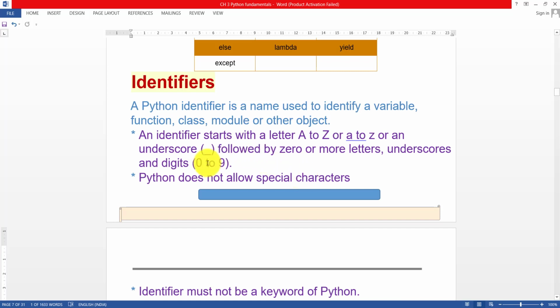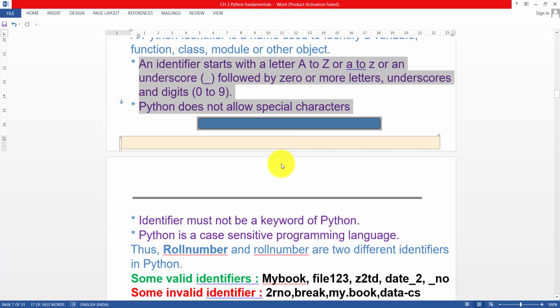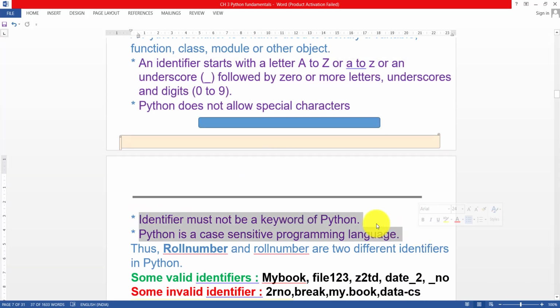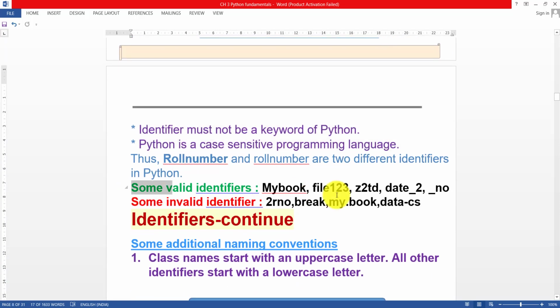If you are able to define them, put invalid identifier examples into the comments box too. So note down the definition of identifier, its rules, the rules to define an identifier, the valid identifiers, and these invalid identifiers.